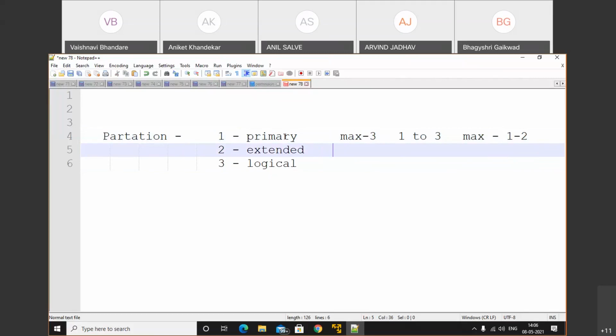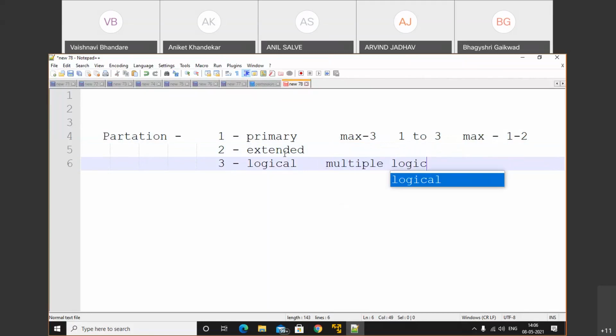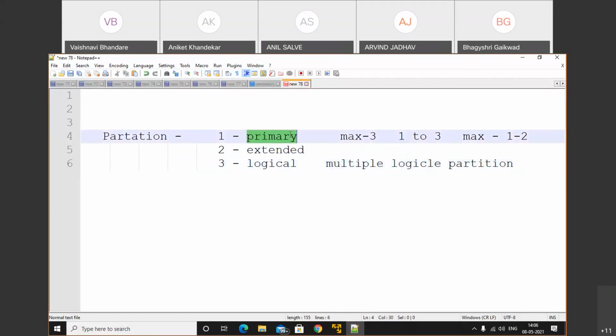So when we create an extended partition, that means we are creating the way to create multiple logical partitions. There is no restriction; we can create any number of logical partitions. But there is a restriction on primary partitions. That means we can create 1, 2, 3 primary partitions if we want to use only primary partitions, or if you want to use extended or logical partitions, in that case we will use 1 to 2 primary partitions.